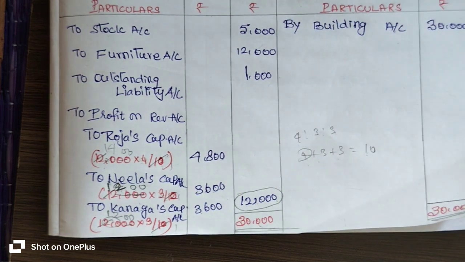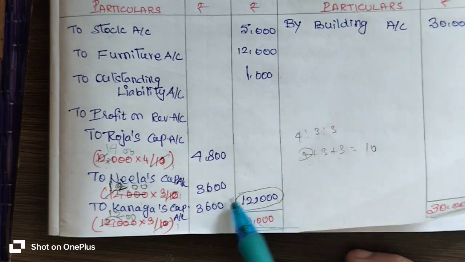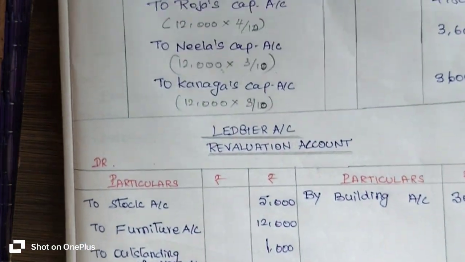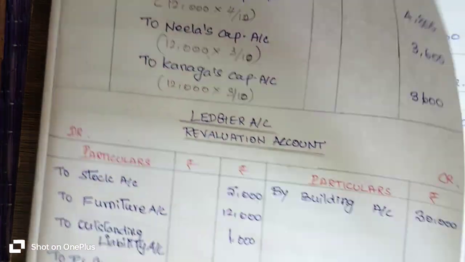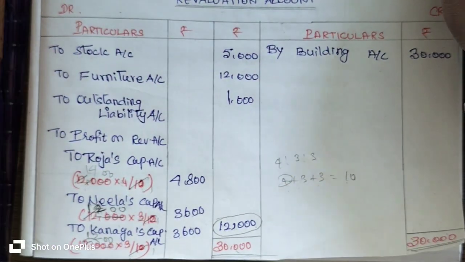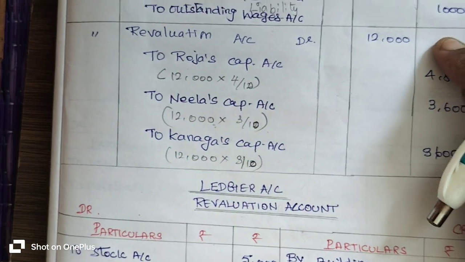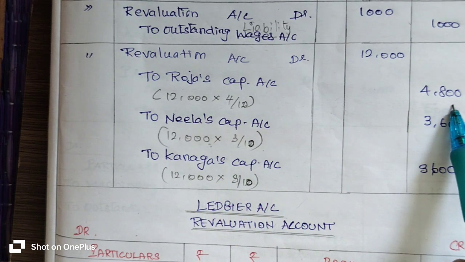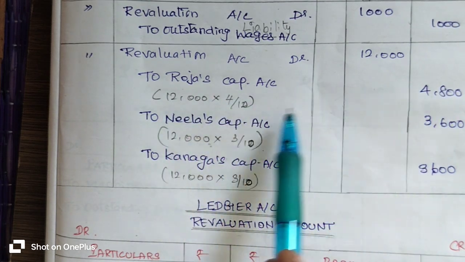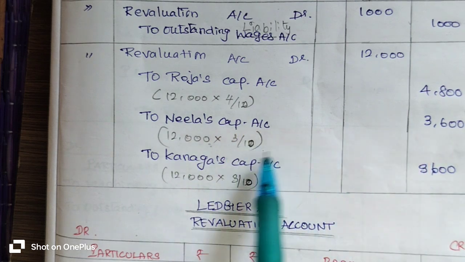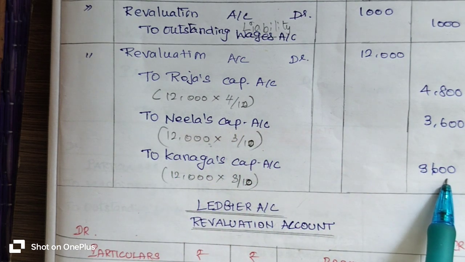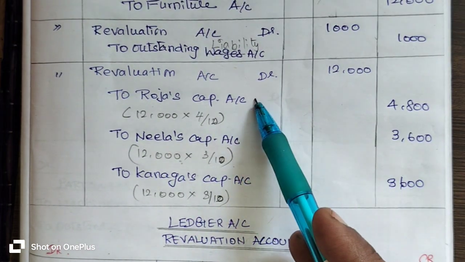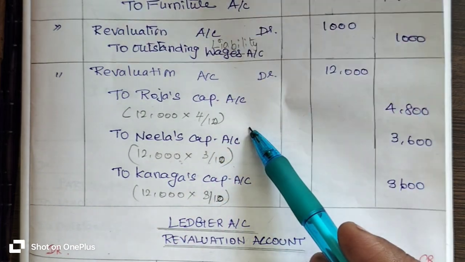Immediately we have to pass the journal entry for the profit on revaluation account, which we get from the ledger account. What is the journal entry? If you get the profit on revaluation account on debtor side, then you write revaluation account debtor 12,000 rupees to all partners' capital accounts, which means Roja's capital account 4,800, Neela's capital account 3,600, and Kanaga's capital account 3,600 rupees. We pass the journal entry for the profit on revaluation account from ledger into journal entry.